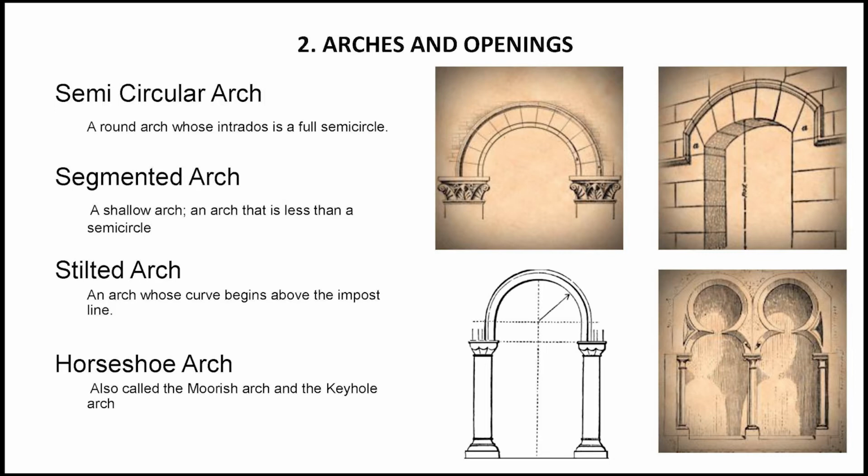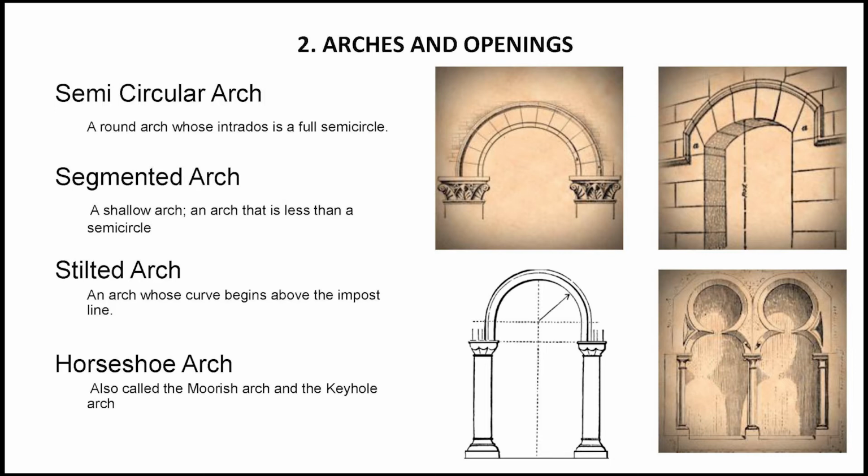It is a semicircular arch, but it is on stilts. Stilt means that the base of this particular arch is heightened, and the center of the circle which is forming that arch resides above the springing line of the arch.